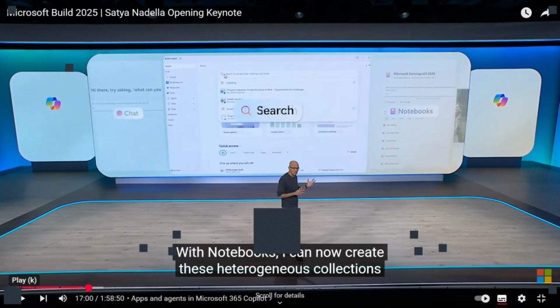With notebooks. So I don't know if you noticed, but actually, if you search anything in your Windows as well, it is able to search the content from within your files as well. So if you search, let's suppose, admissions, and if admission is mentioned anywhere in a Word document, then that Word document would also show up. And if the admission keyword is in any of the presentations or any of the Excel files as well, then that would also show up. So this was already there. Now they have integrated search with more non-Microsoft products as well.